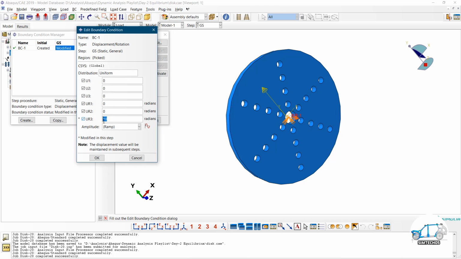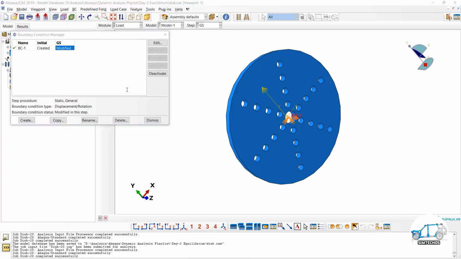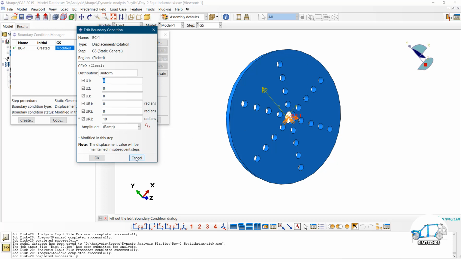We are applying a 10 radian rotation along the z axis. Now click on apply. In this case the solution should converge, and it will converge. Why? Because our model is fully constrained.